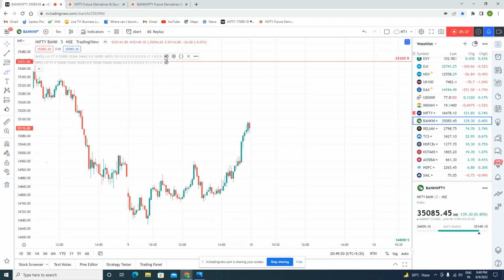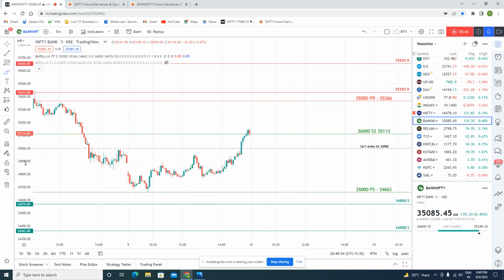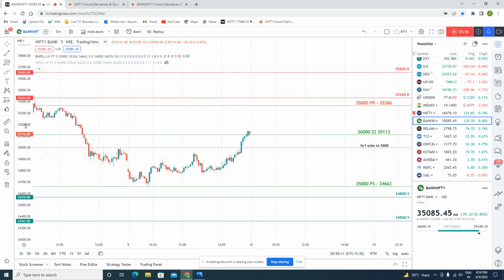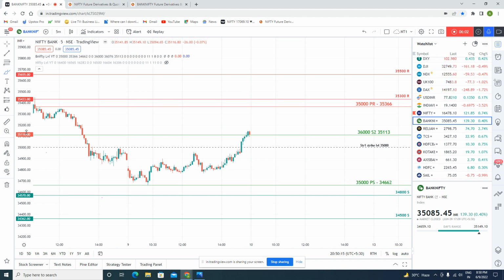So in Bank Nifty, you see, some of you may be thinking that these indicators are given by TradingView. No, no, it is not given by TradingView. These are actually designed by our team, and we are just filling the data values, and we are getting these straight line indicators. But it is not an indicator. It is designed by our algos. It is a resistance and support level by Chartview.